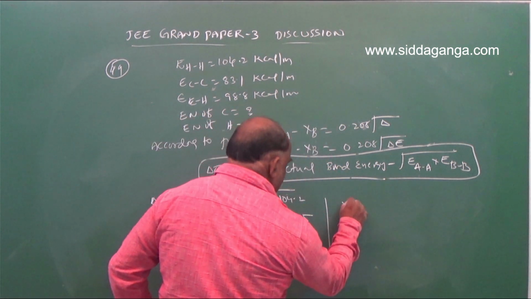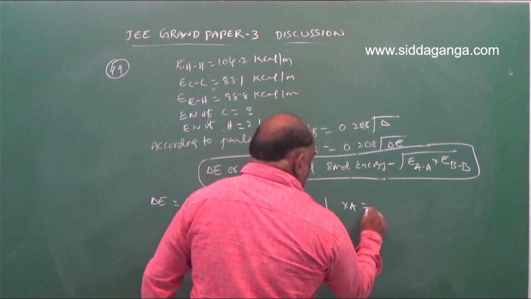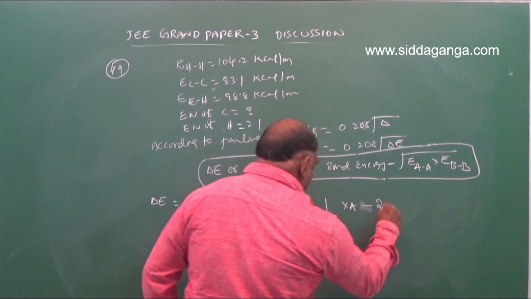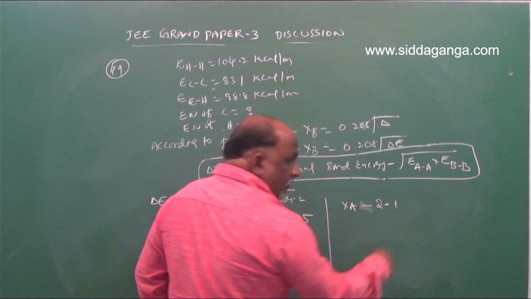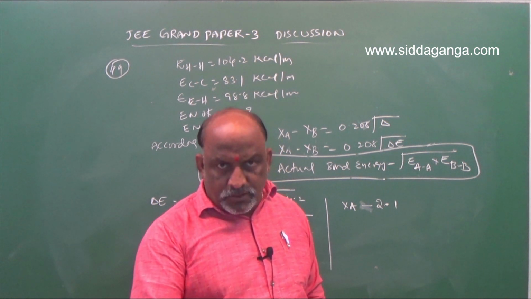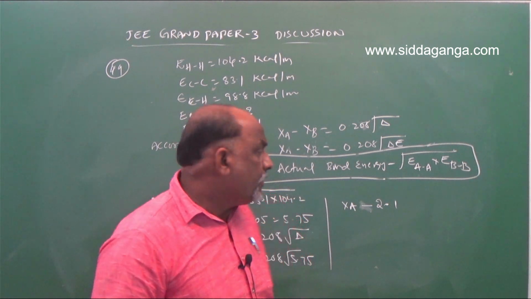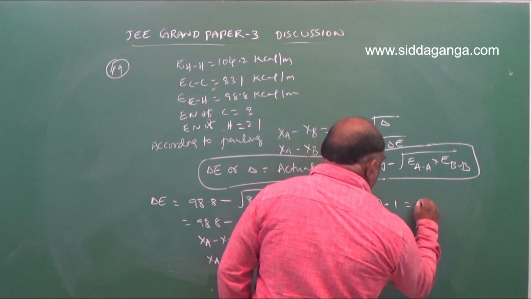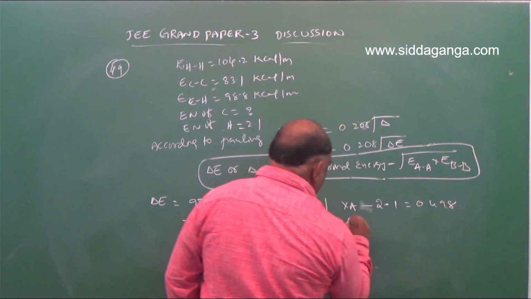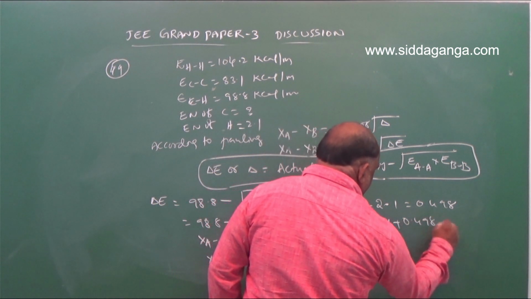XA minus 2.1. 2.1 was given as the electronegativity of hydrogen. XA minus 2.1 is equal to 0.498. So the answer XA is equal to 2.1 plus 0.498.